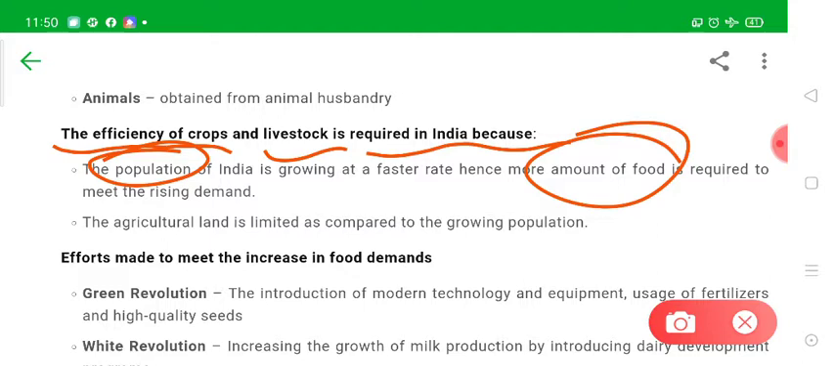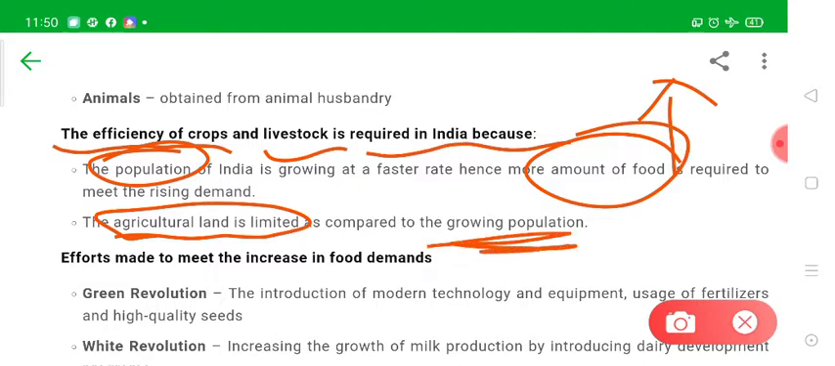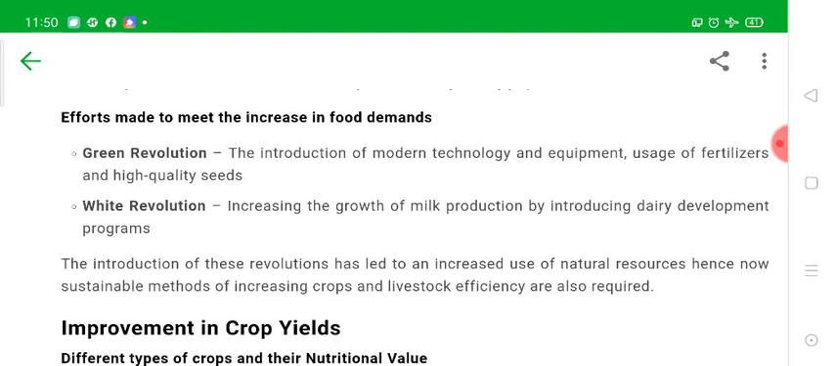Now the agricultural land is very limited, and day by day it is actually decreasing. We are converting the cultivable land into buildings, right? So day by day we are reducing the agricultural land. It was already limited, and now we are decreasing it day by day. However, the demand for food is increasing, so obviously we need to do something to increase the yield of crops.